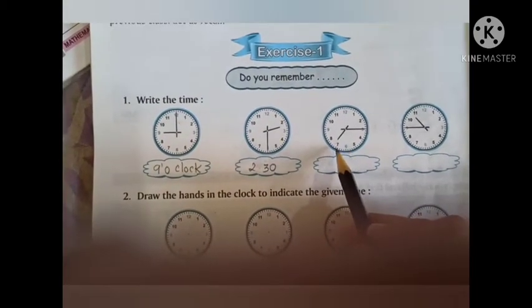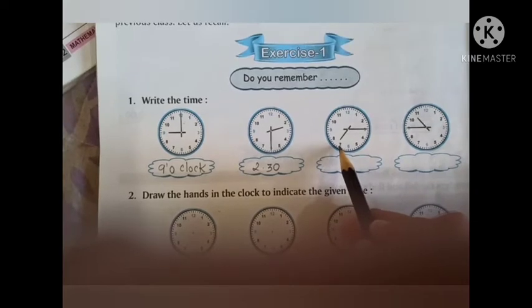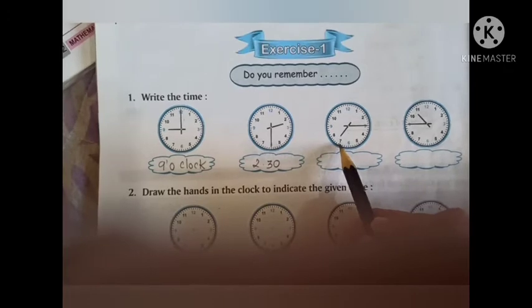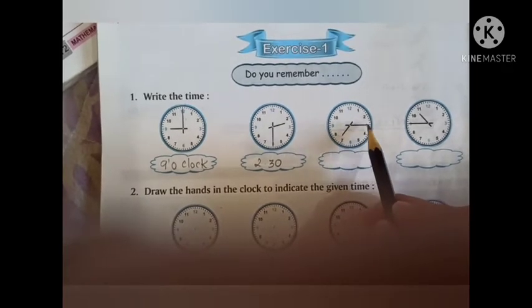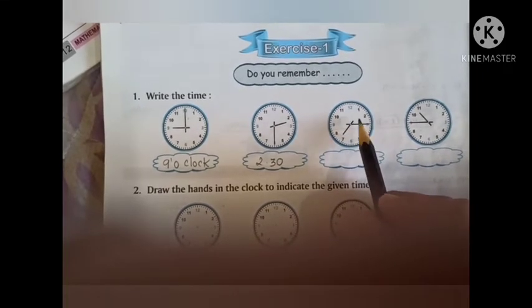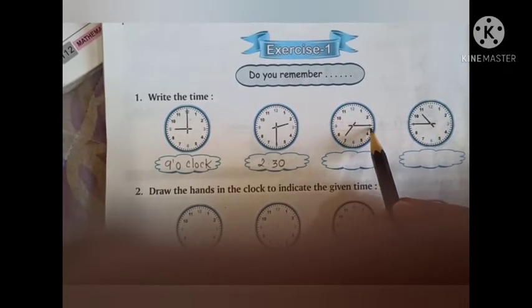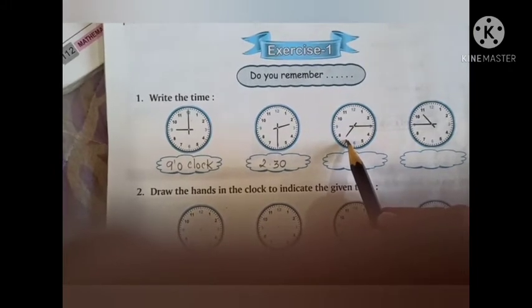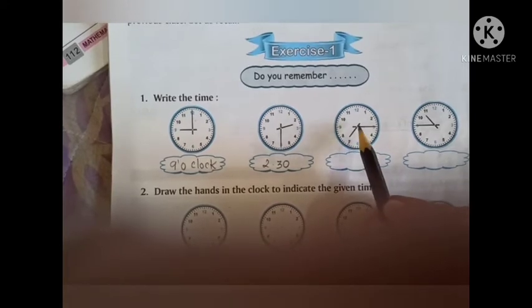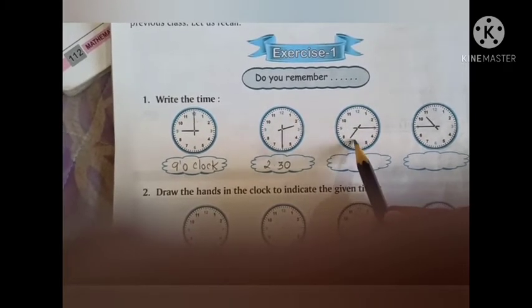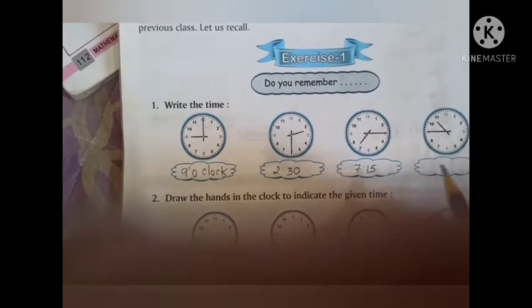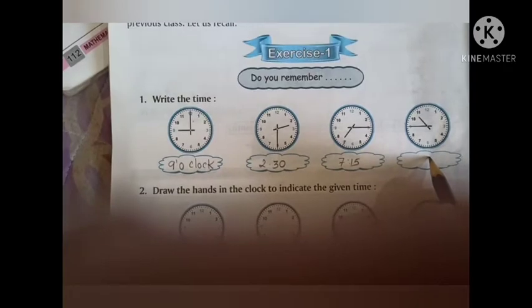Next you can see here, the short hand is pointing between 7 and 8. But it is more tilted towards 7. And the long hand, that is the minute hand, is pointing towards 3. So since it is on 3, we can easily say that it has completed 15 minutes. And since it has crossed 7, it has completed 7 o'clock, or we can say the timing has passed 7 o'clock. So it is 7:15. The last one you can do it on your own.